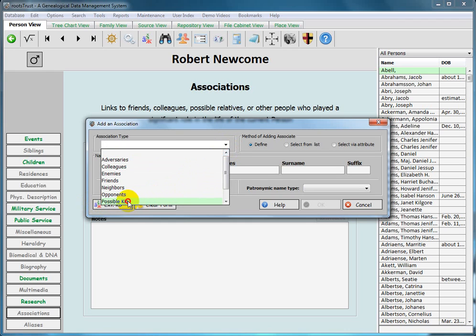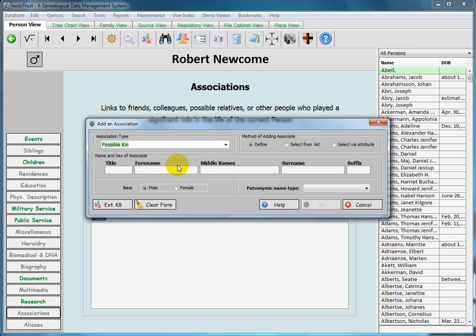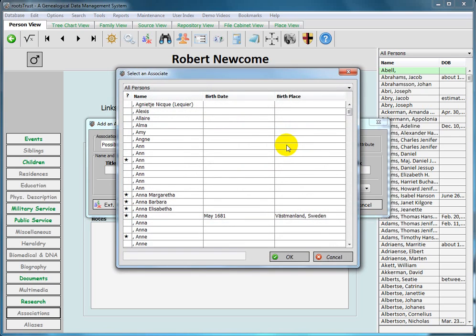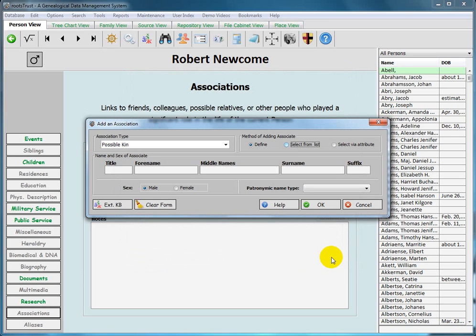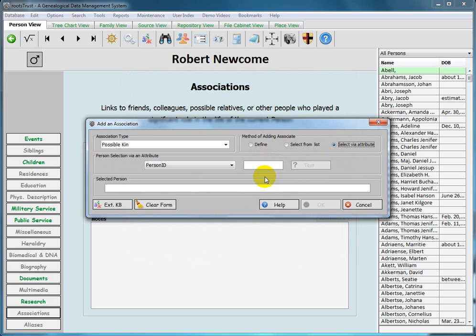I'll select possible kin. If I hadn't been able to find an appropriate selection, I could have simply typed in one that suited me. This is an editable combo box. So I could select Thomas Newcomb, the suspected brother, from an alphabetical list of all persons in the database, or identify him via his person ID by selecting attribute, and person ID is the first in the attribute list.